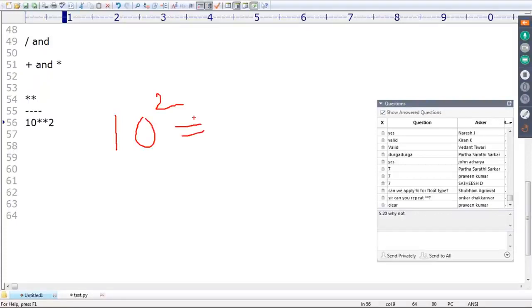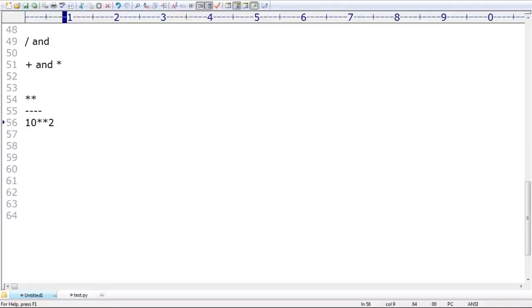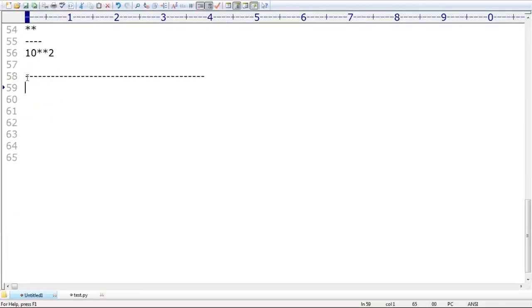What is its value? 100 by default we are going to get. I hope not much explanation is required. Make sure you are aware. Onkar, are you able to understand? That's all. These are the things you should be aware of about Python arithmetic operators.